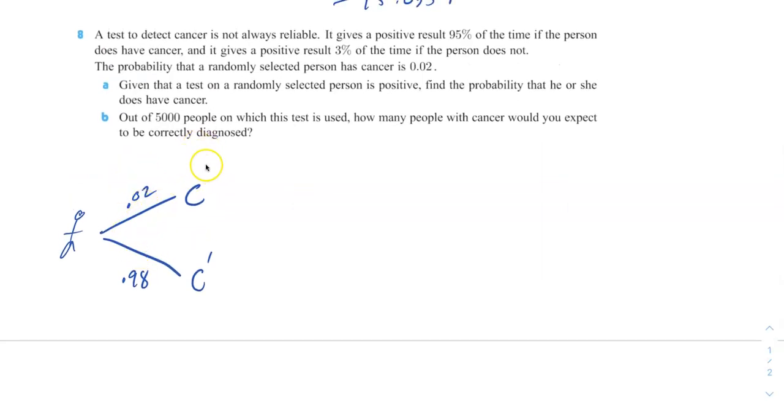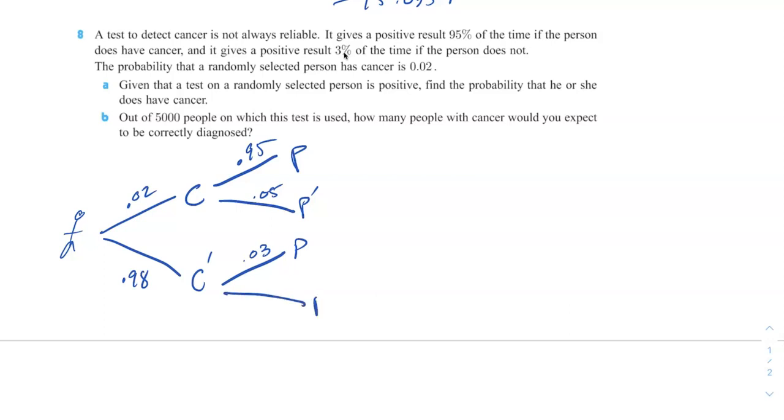Now look what it says. If you do have cancer, it gives you a positive result 95% of the time. So that means a non-positive result 0.05 of the time. If you don't have cancer, it gives you a positive result 3% of the time, so 0.03.